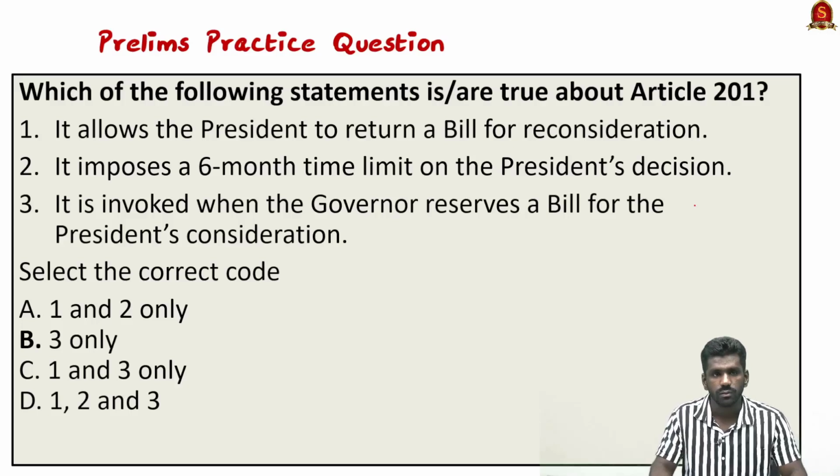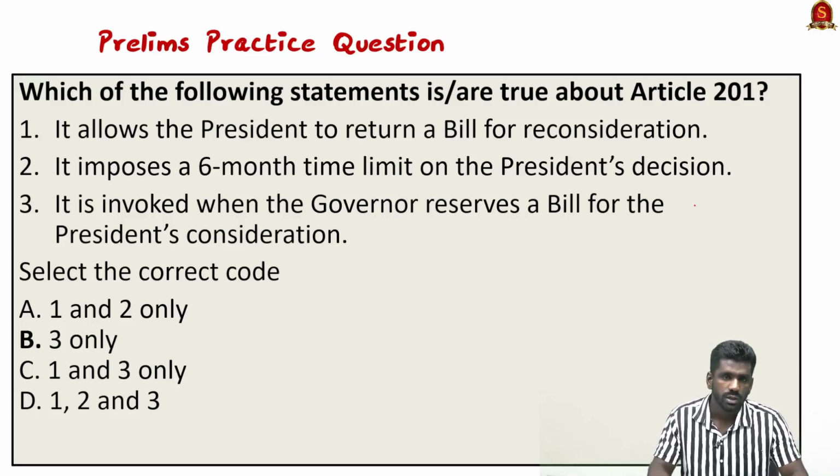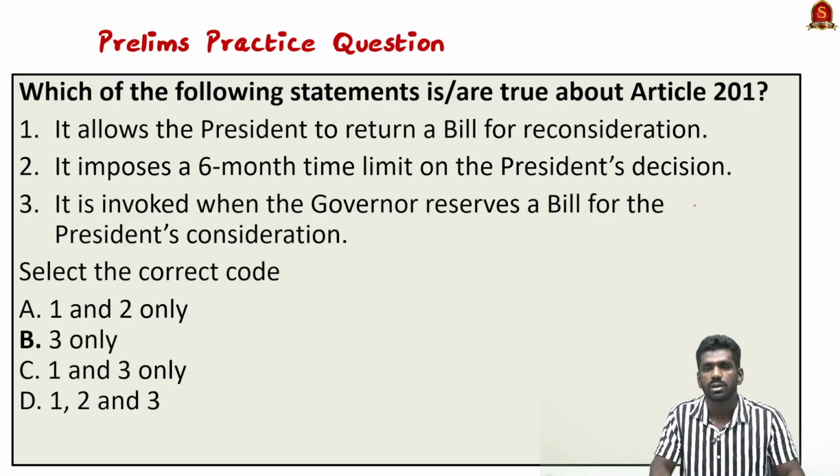Now look at this question: which of the following statements is true about Article 201? It allows the president to return a bill for reconsideration. Yes, the statement is correct. It imposes a 6-month time limit on the president's decision. No, it does not impose any time limit or time frame on the president or governor. So statement 2 is incorrect.